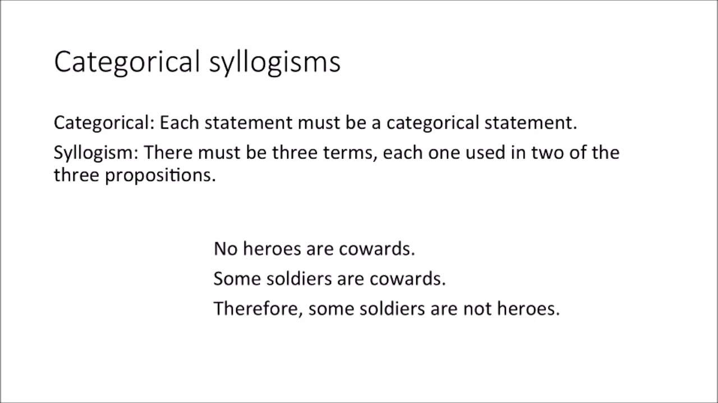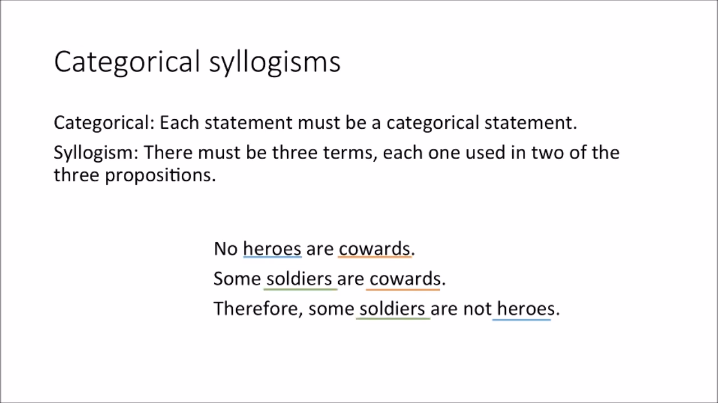This argument right here is a categorical syllogism because first of all, it's categorical. Everything is an A, E, I, or O statement. It's an E followed by I followed by O. But second of all, look at the terms. The first term we have is heroes, and that occurs twice. Once at the top, once at the conclusion. Sorry, that underline is a little misplaced. Then there's another term, cowards. That occurs twice, once in the first line and once in the second. And then finally, there's the term soldiers.